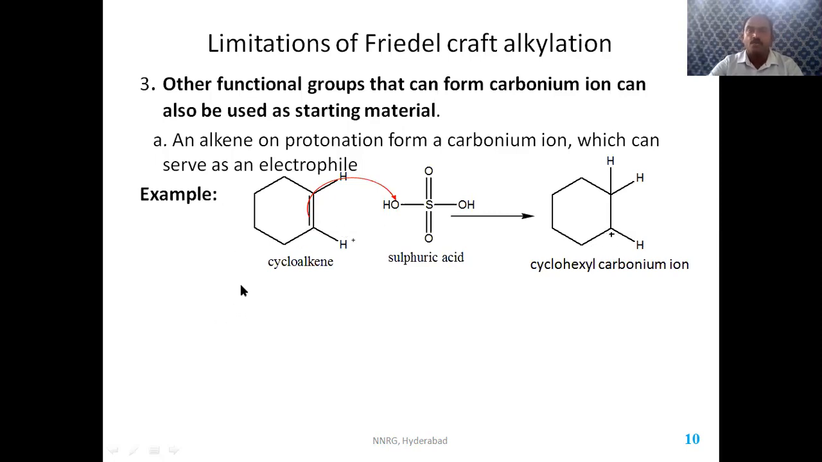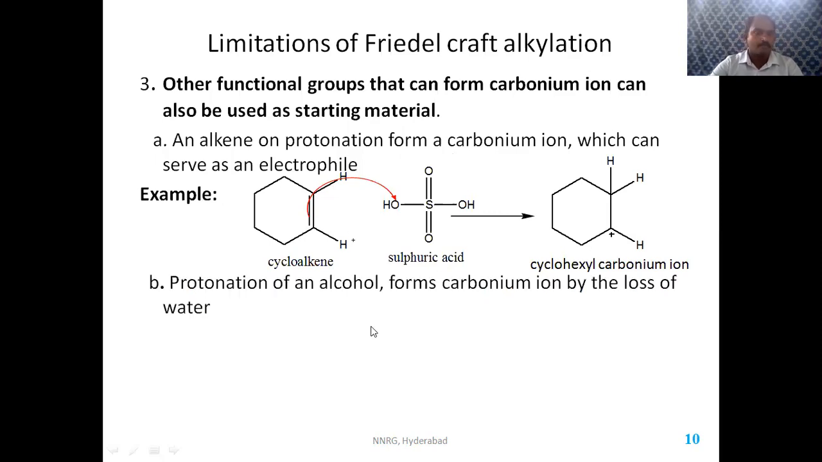I repeat again, when cycloalkene reacts with sulfuric acid, we know that sulfuric acid is a strong acid. It donates a proton to this carbon. So when the pi bond breaks and this carbon gains a proton, this carbon loses electrons and forms a positive charge. So it is a cyclohexyl carbonium ion. This cyclohexyl carbonium ion, when it reacts with benzene, forms a product. Another starting material is also there, that is alcohols.